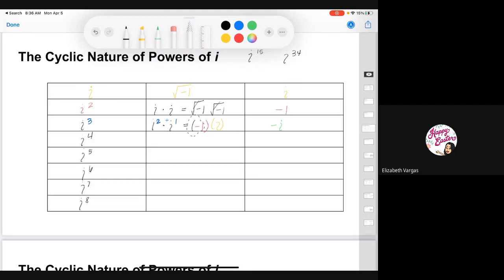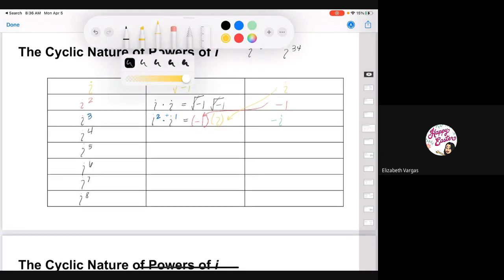So what you'll see is there's a relationship. Here we plugged 2 in, here we plugged i in. What about 4? Well, for i to the 4th, we could use i cubed times i cubed. Again, why is that?